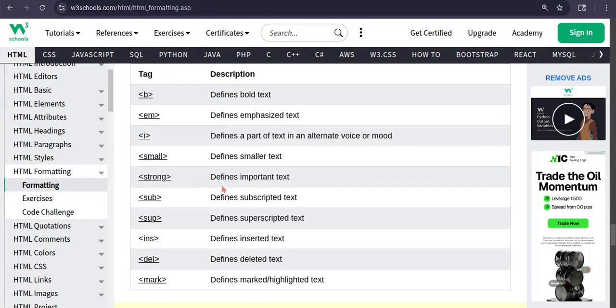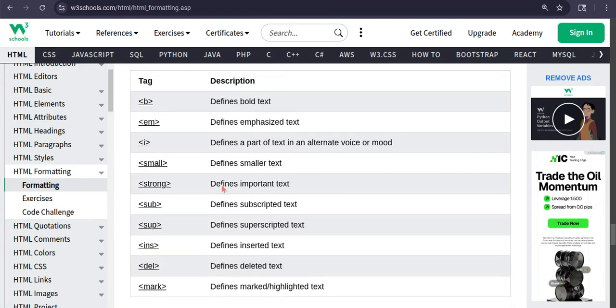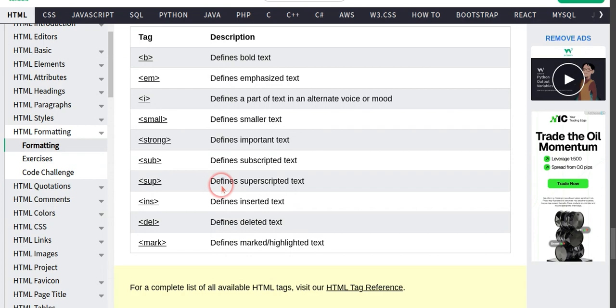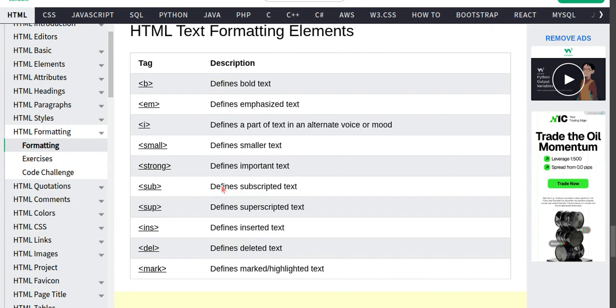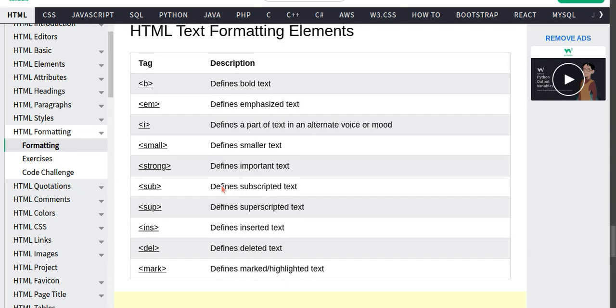HTML tag formatting. Like this is all the tags you might need. I'm just going to do this for you guys. Don't ask me how I do this. So this is very important. Like look at this. You can just capture this with your phone. I'm going to give you some time. Capture this with your phone if you have a phone, or just capture this with your laptop or a Chromebook, whichever device you have. So I'm going to wait for just a bit. Are you guys done? Okay, so let's move on.